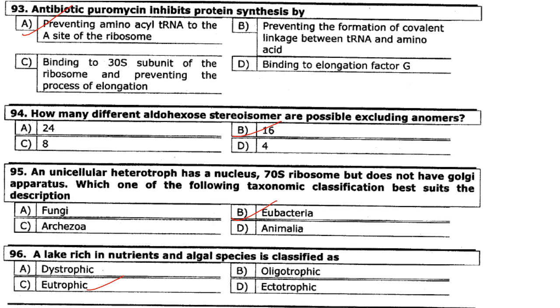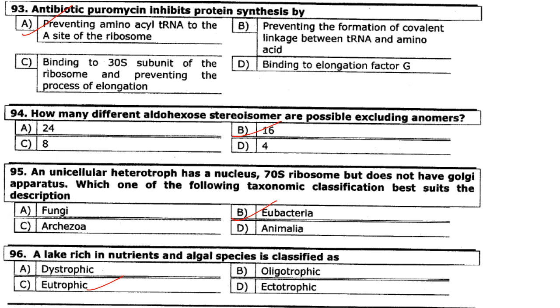Then next one. How many different aldohexose stereomers are possible excluding anomers? So answer is option B, that is 16. A unicellular heterotroph has nucleus, 70S ribosome, but does not have Golgi apparatus. Which one of the following taxonomic classifications best suits the description? So answer is option B, that is Eubacteria.